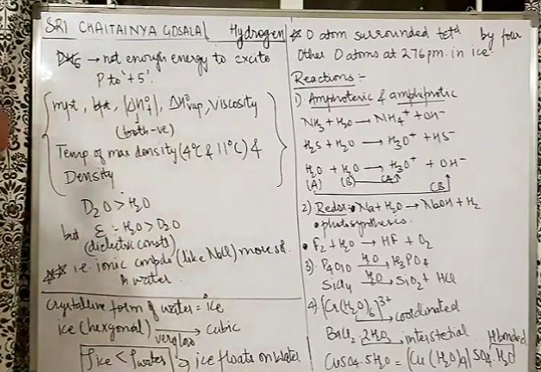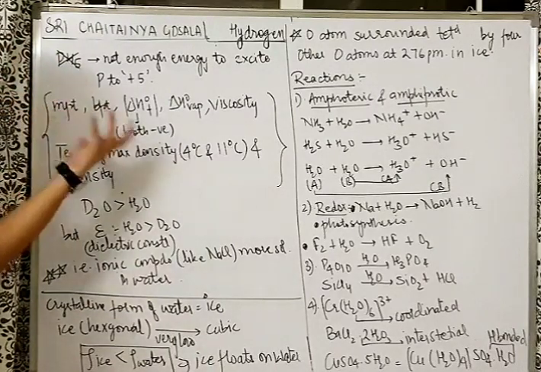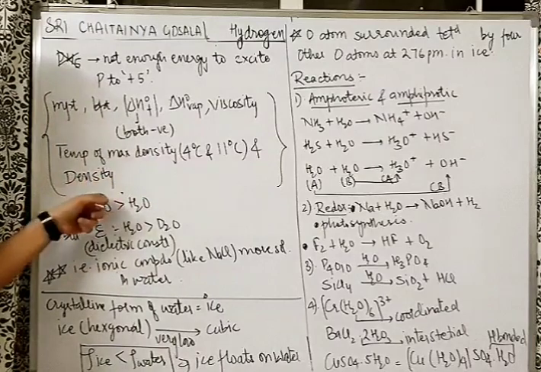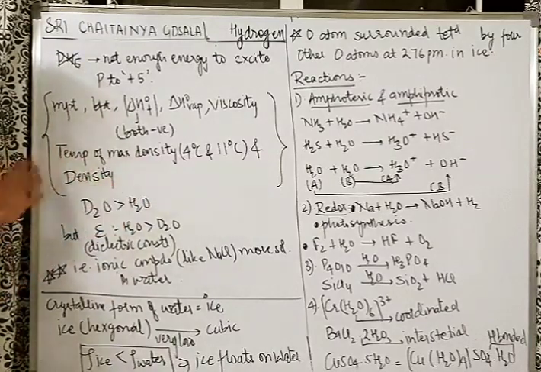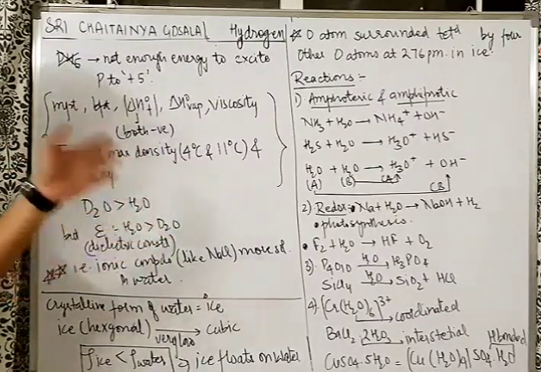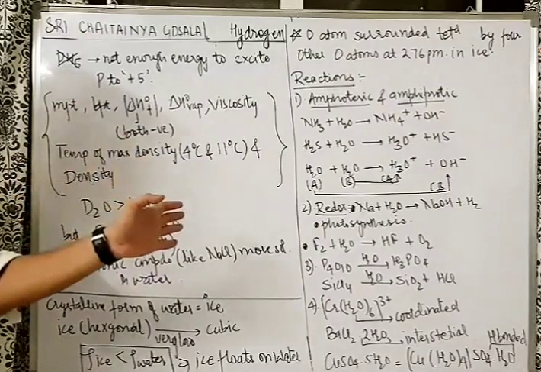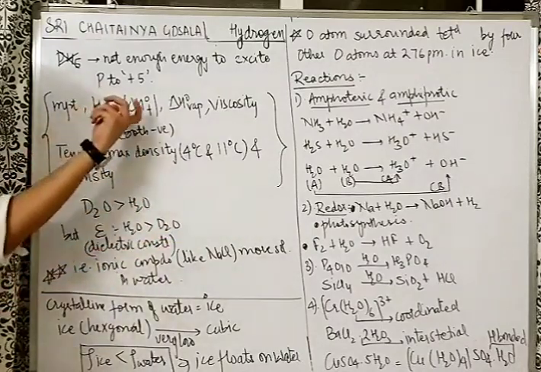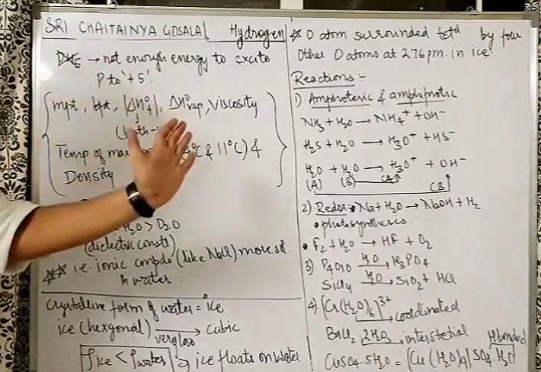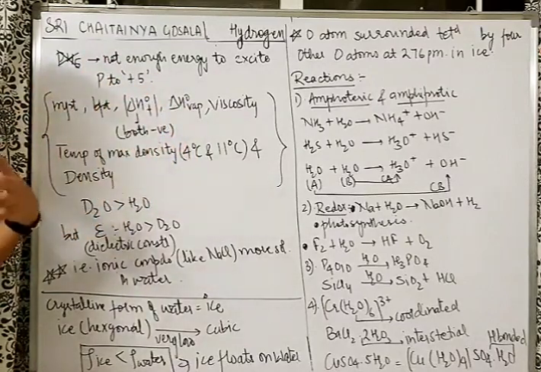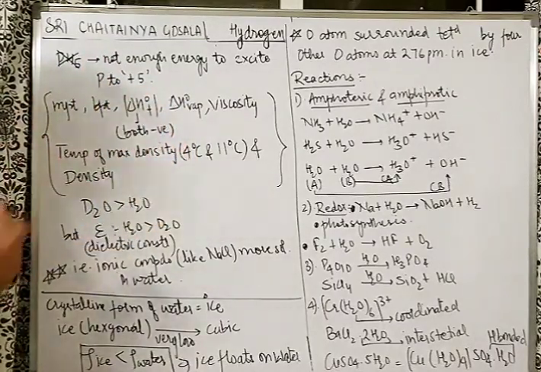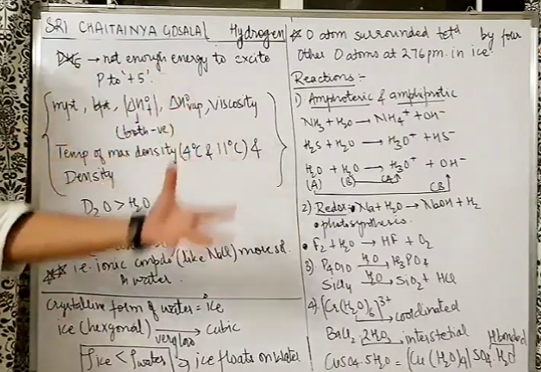But understand melting point, boiling point, enthalpy of formation. Enthalpy of formation means, see, for both H2O and D2O, their enthalpy of formation is negative. That means D2 plus O2 giving you 1 mole of D2O and H2 plus O2 giving you 1 mole of H2O. For both the cases, the amount of energy released is there. That means they are not endothermic, they are exothermic hydrides.